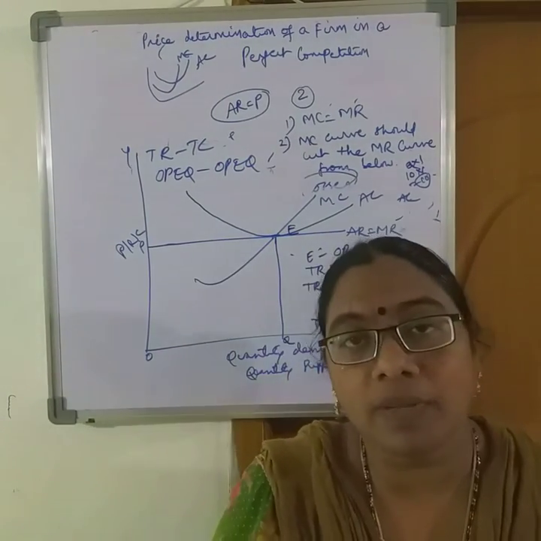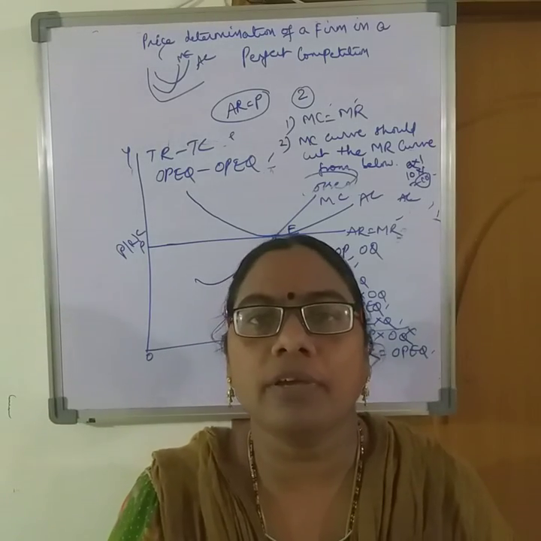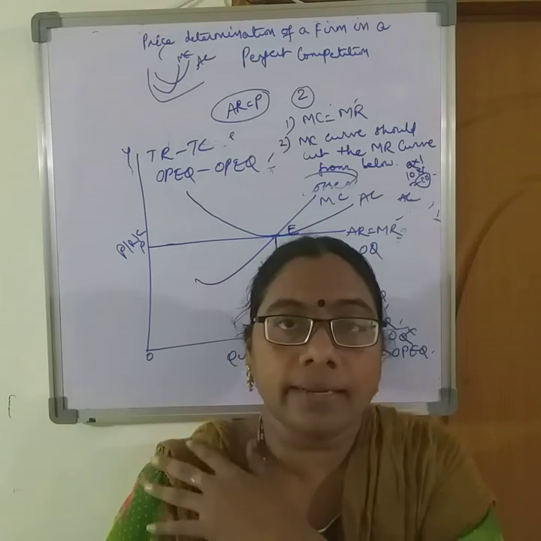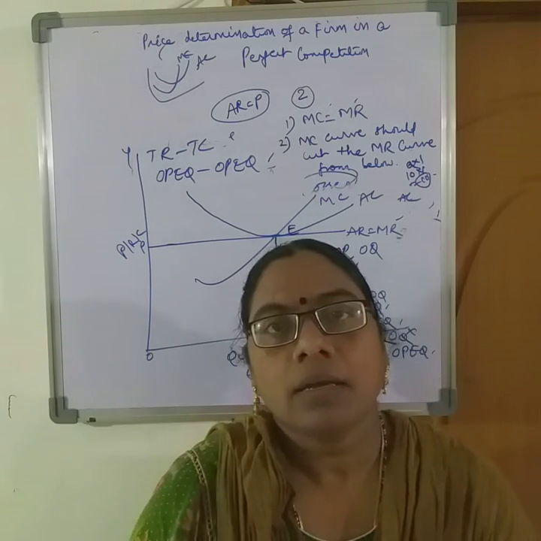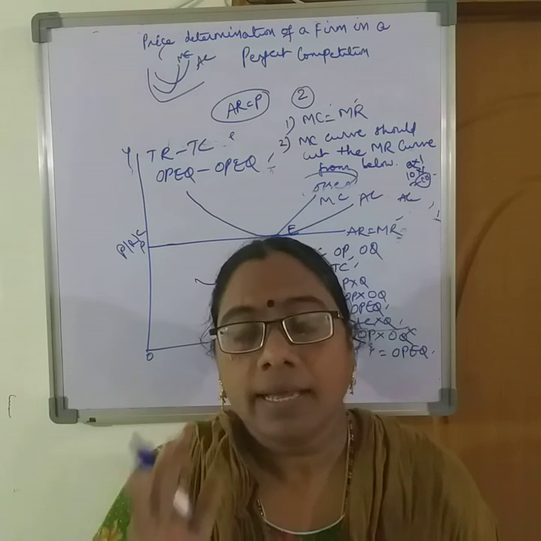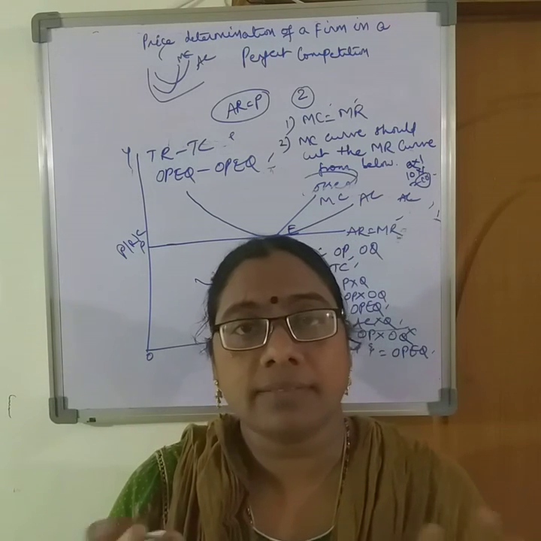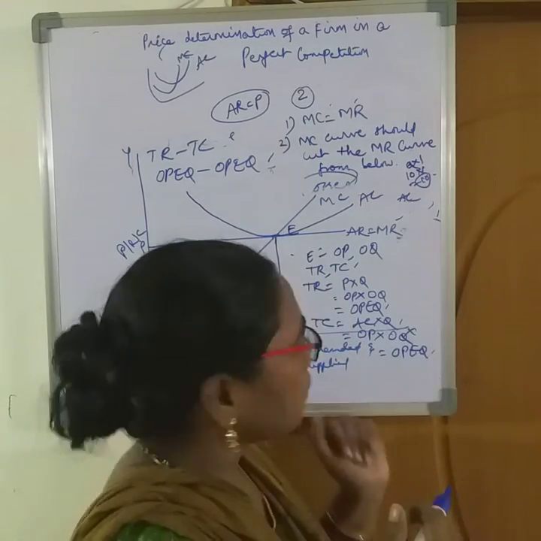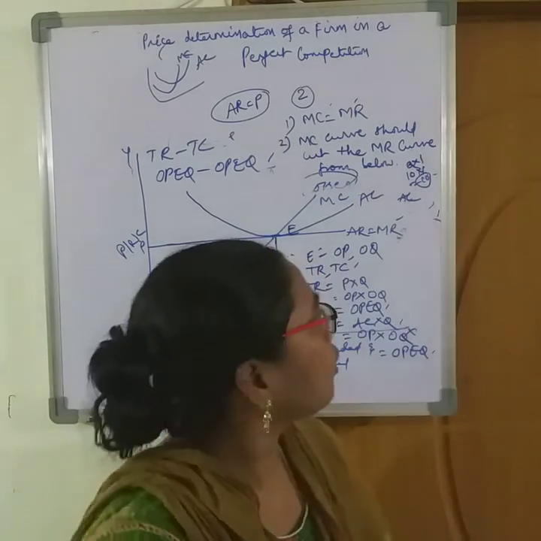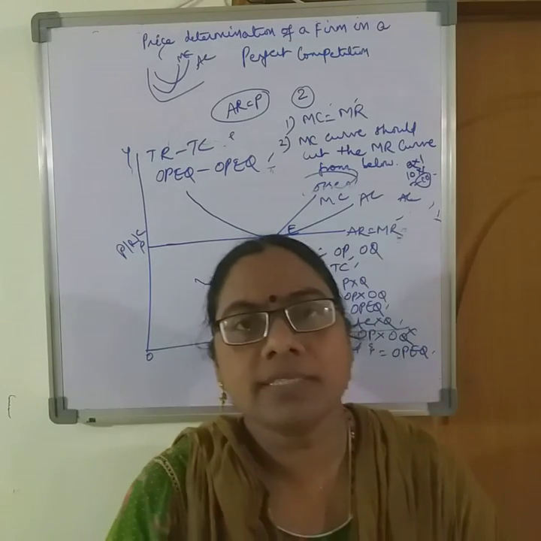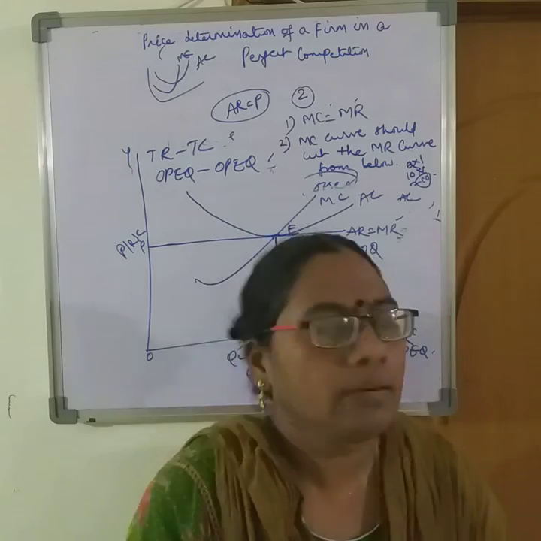Total revenue is OPEQ, total cost is OPEQ, the number of units produced is OQ, and at a price OP, the revenue that a firm is getting is OPEQ, and the cost that a firm has incurred to produce OQ products, at a cost EQ, is also OPEQ, which means there is a no loss, no gain position.